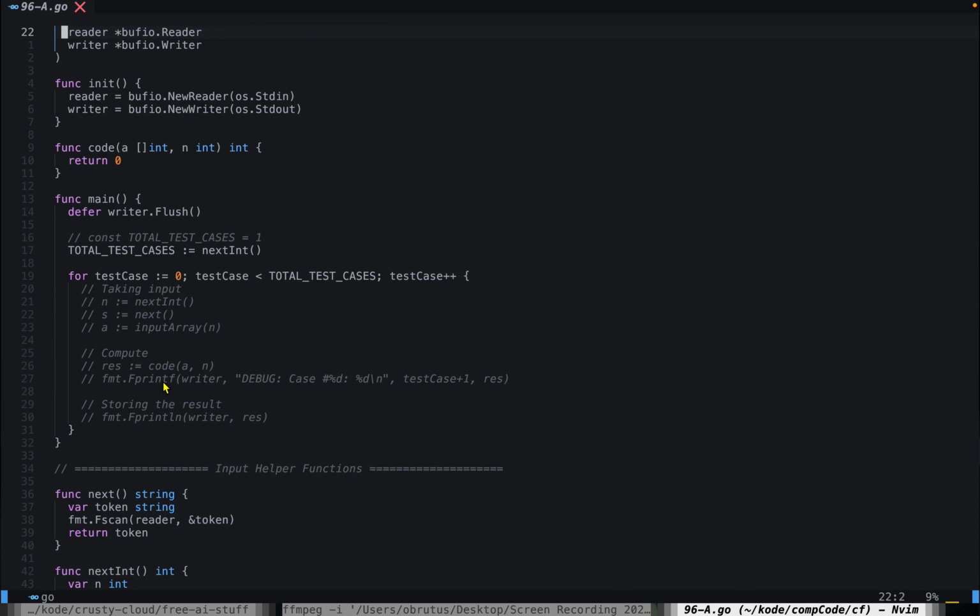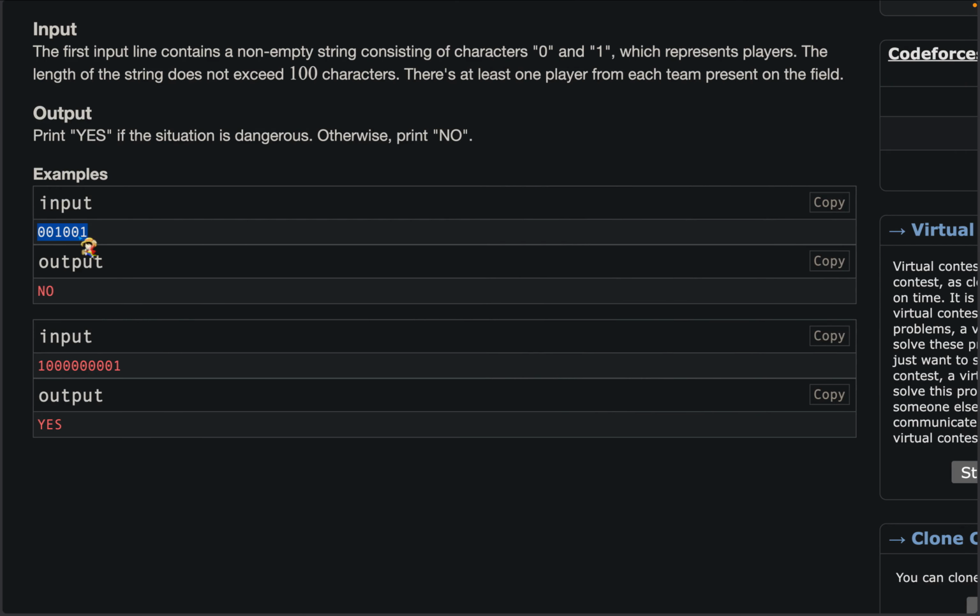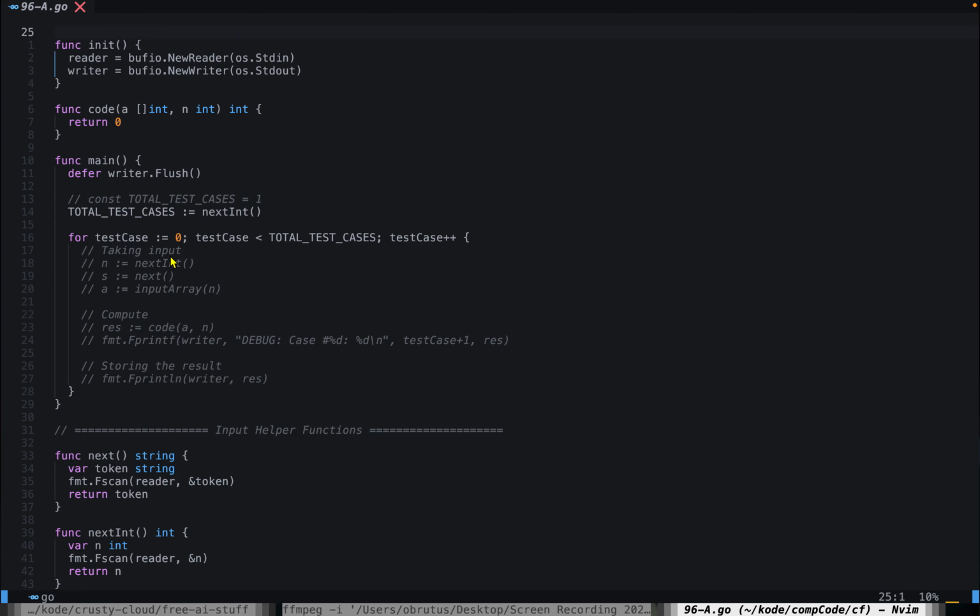What is the input test case? They want a single line string and the output is a string again. So no test cases here. Just comment this out and uncomment this one. Now we are just taking a string as input, and we want the output as a string, which would be written over here.